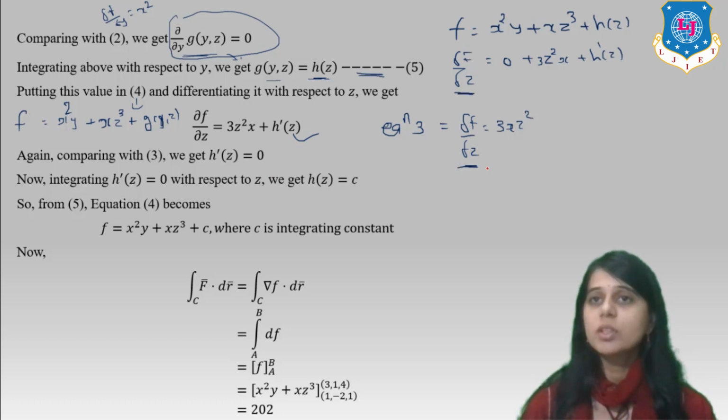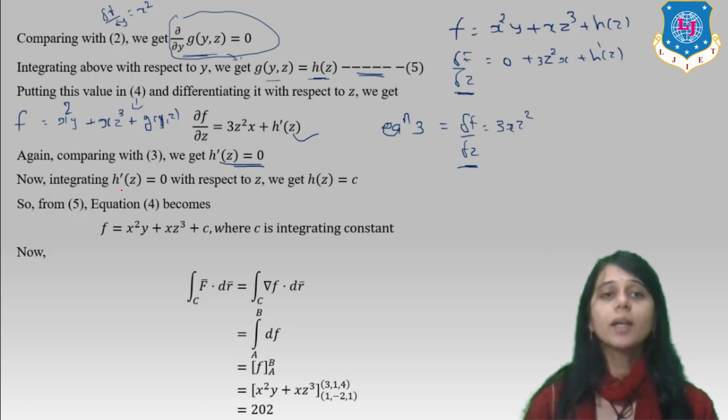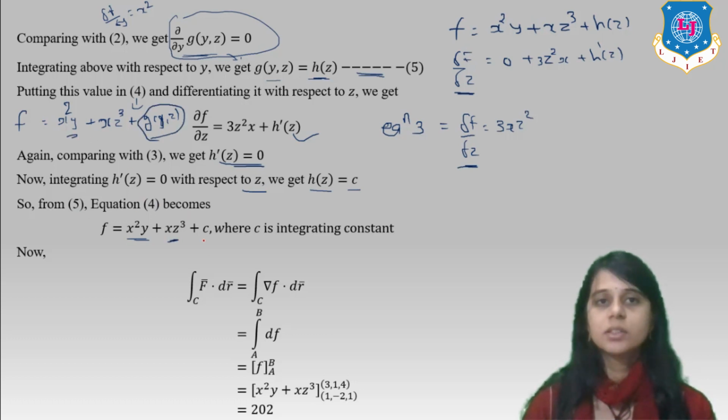If we compare with equation 3, we get h'(z) equal to 0. Integrating h'(z) equal to 0 with respect to z, we get h(z) equal to c because of constant. So from 5, equation 4 becomes x²y as it is, xz³, and the value of g(y,z) is c.